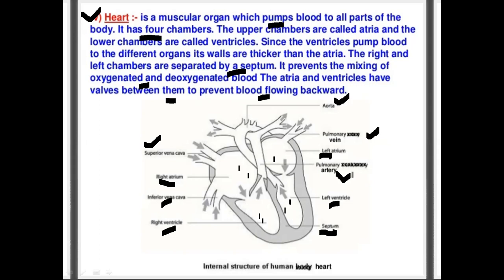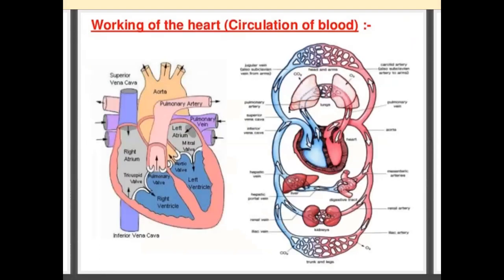So these are the functions of these different arteries and veins. The superior vena cava and inferior vena cava also collect impure blood into the right atrium, and from there it goes on. So this is the structure of the heart.